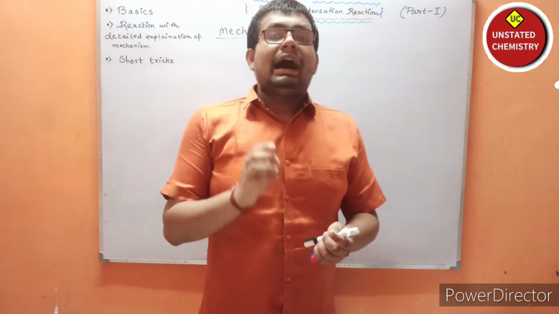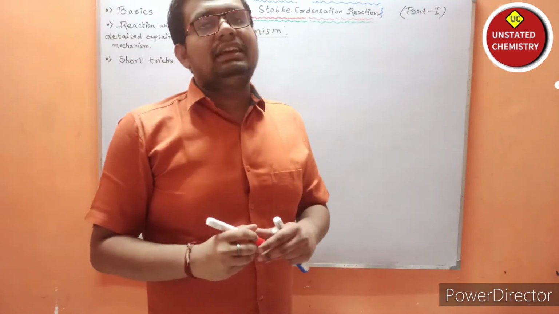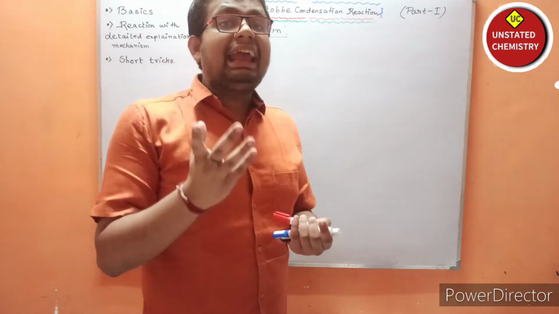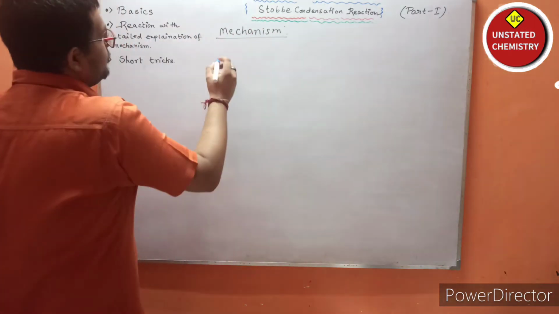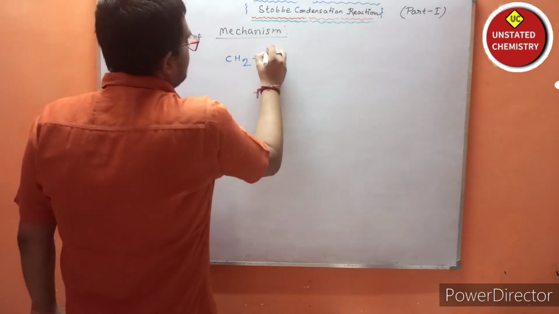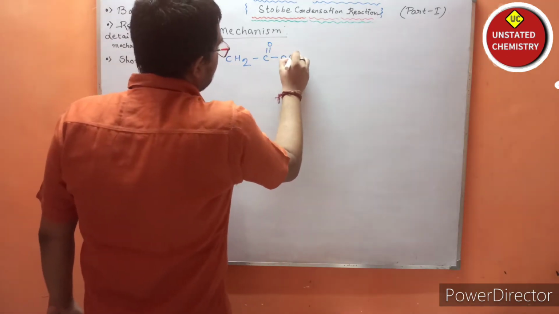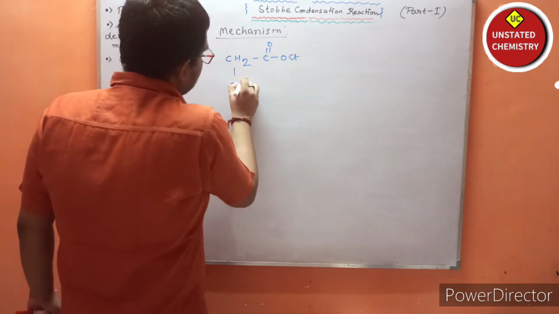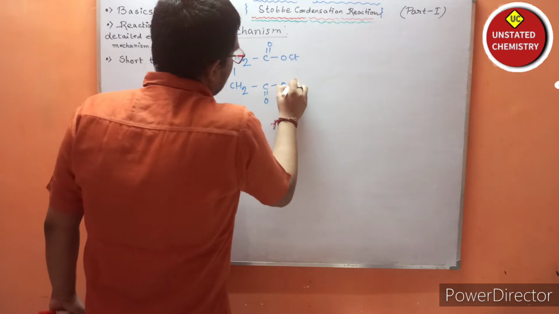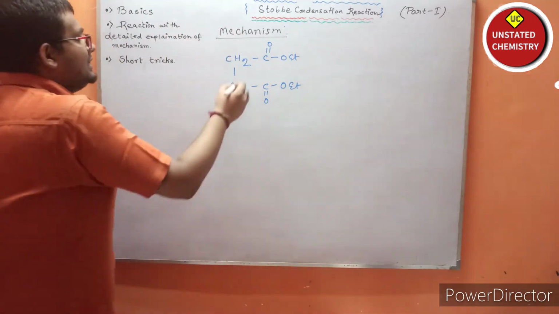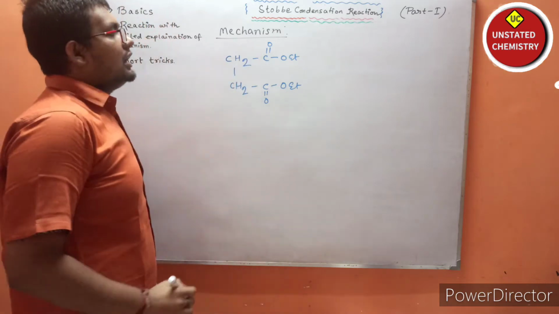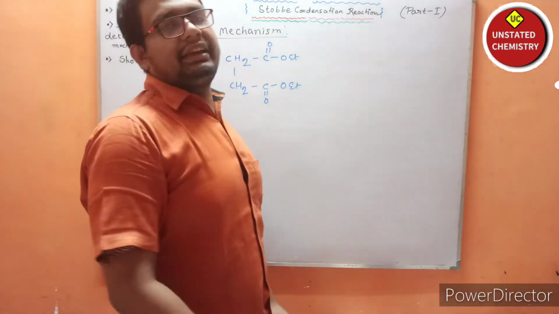Now I have taken a succinic ester previously. What succinic ester? Diethyl succinate. So you have to draw the diethyl succinate. Now if you see this structure, you can see that these hydrogens are acidic in nature.